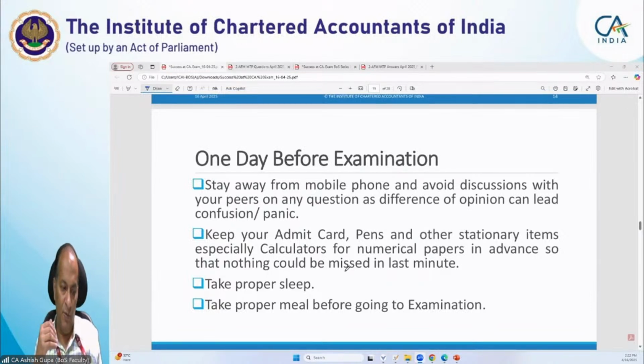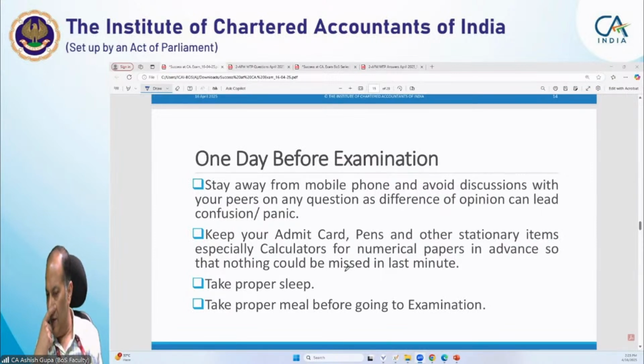It may not be possible that your views are similar, so avoid this kind of thing. WhatsApp, social media, please completely avoid. Even start avoiding from now onwards, at the earliest. Please keep them on hold until your examinations are over.